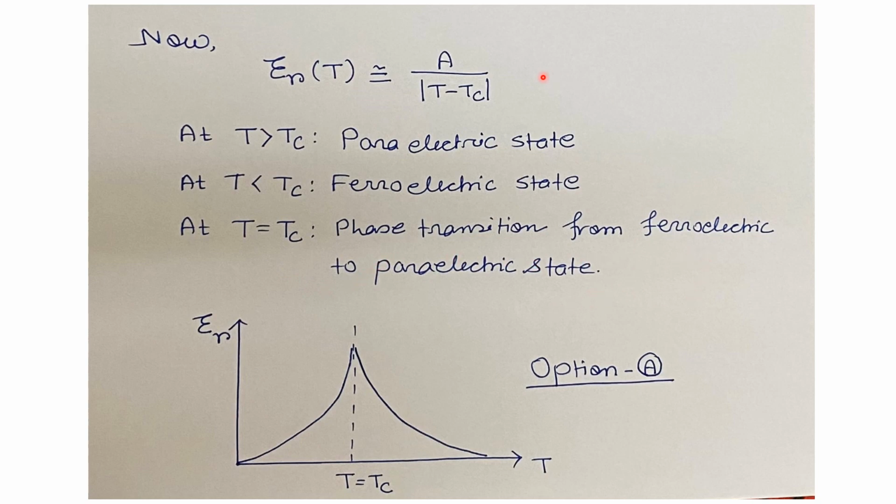Now, if we plot this function, epsilon r as a function of T, then first it will increase up to Tc. Then, if the temperature is greater than Tc, it starts to decrease. So, the plot given in option A is the correct answer for this question.